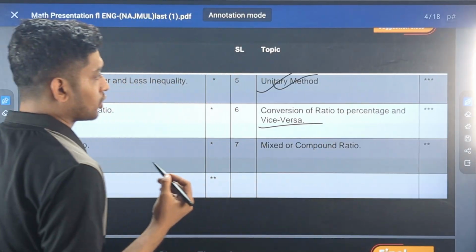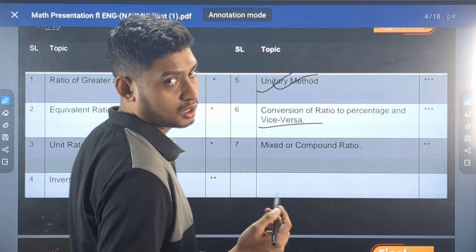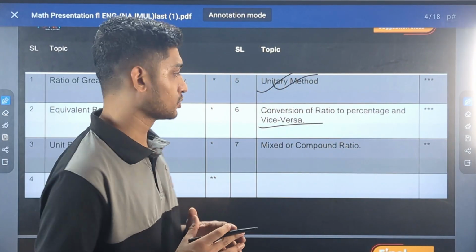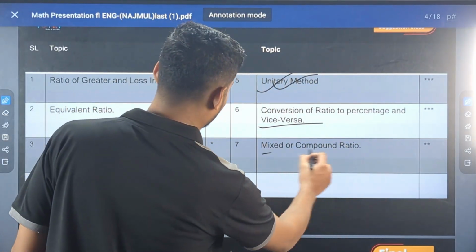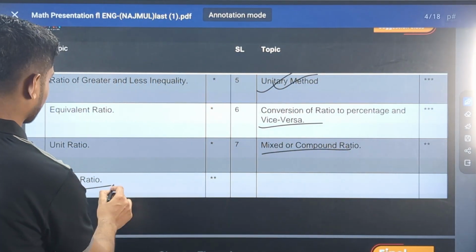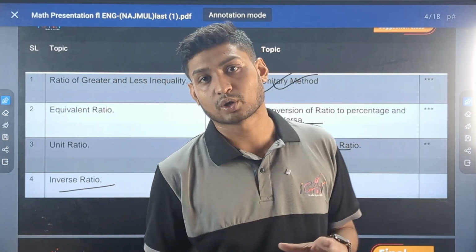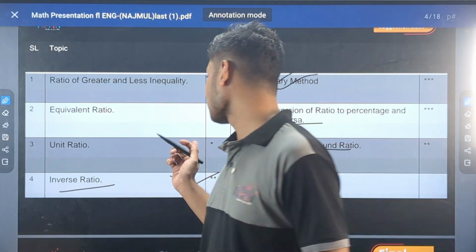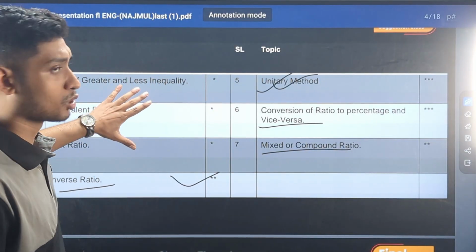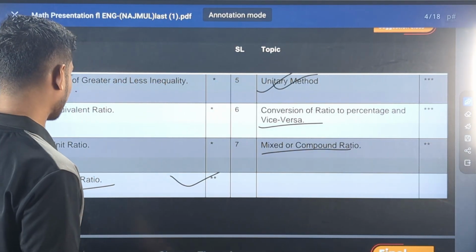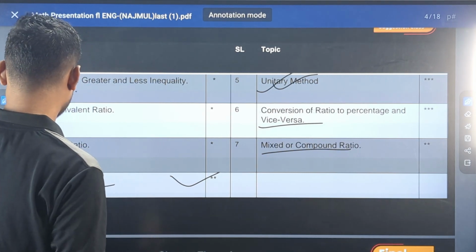So there are lots of important previous year questions from unitary method related to work and time and other issues. And the third one is mixed or compound ratio, inverse ratio. So these are 2-star topics, that is, you should know these topics or have some ideas. Okay, and finally we'll see the topics you should also have some basic ideas of, that is ratio of greater inequality and less inequality and equivalent ratios.